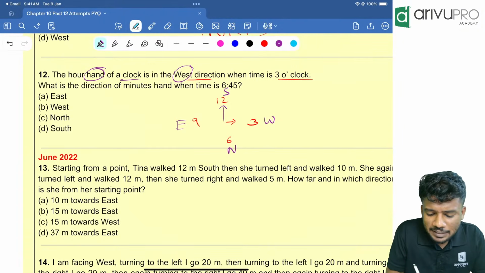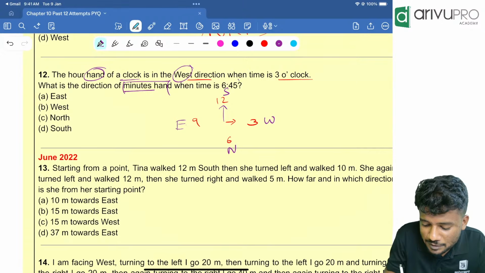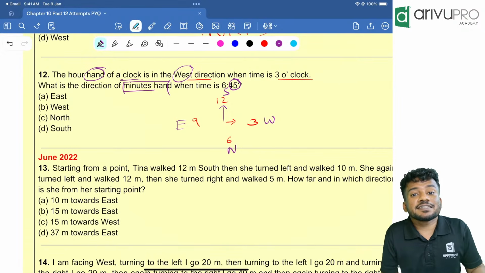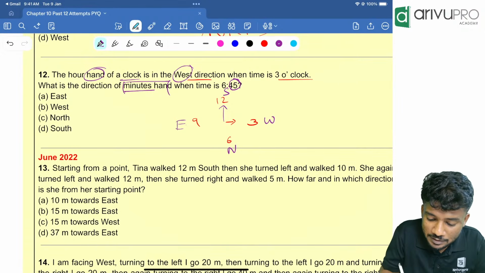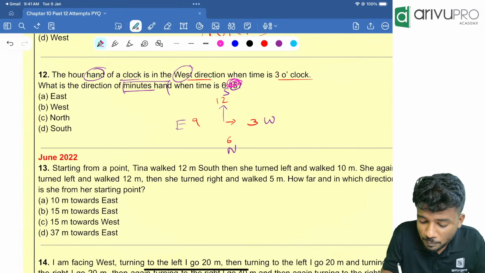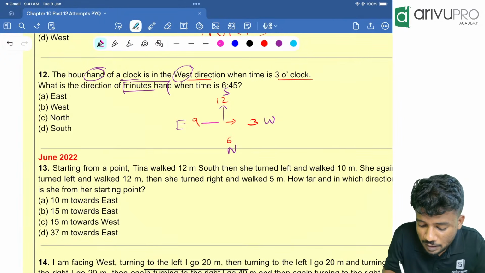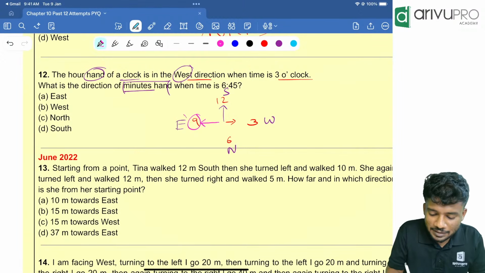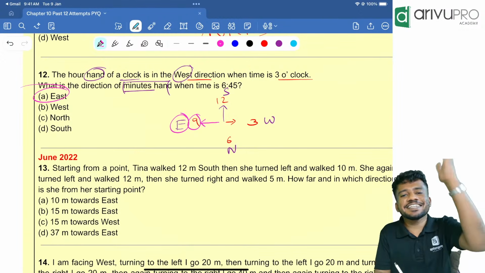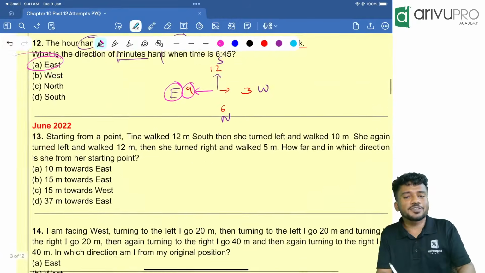Now the question is the direction of the minute hand. That means 45, when the time is 6:45. The minute hand at 6:45 will be looking towards which direction? Towards 9. That means east is your answer. This is the easiest way of solving. Option A is your answer.